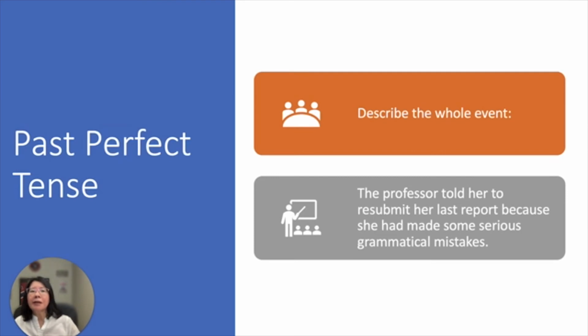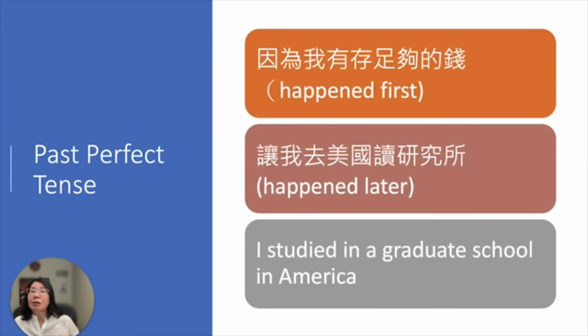So the professor told her will be the second action because she made the mistakes first. And in the result, the professor told her to do something. So that will be the second action. So put it together will be the professor told her to resubmit her last report because she had made some serious grammatical mistake. Now let's look at some Chinese here and then let's try to change it into English.